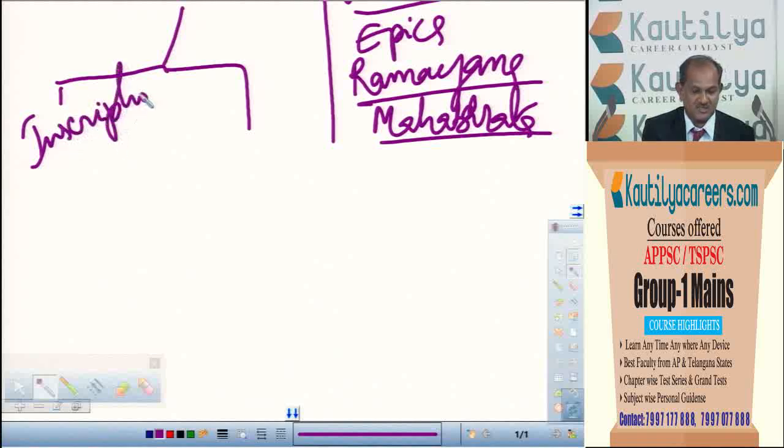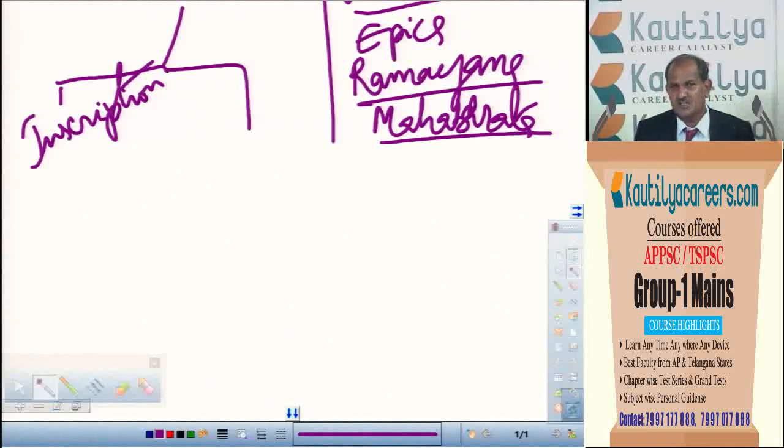Of course, in inscription, some written material will be there, but we'll take it as an archaeological source as a material where the actual incident and the particular information that we can get. Whatever donation the king made, he wrote in an inscription. The victory he got over a king was also mentioned. For example, the victories of Samudragupta were mentioned in the Allahabad pillar inscription. Victories of Pulakeshin of the Badami Chalukyas were mentioned in the Aihole inscription. In such a way, many inscriptions mention the victories of the king.